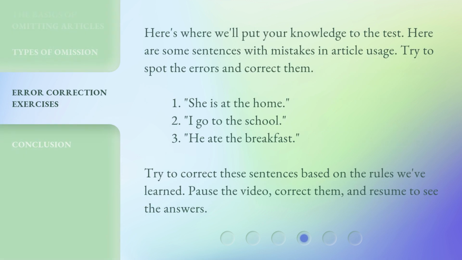Here's where we'll put your knowledge to the test. Here are some sentences with mistakes in article usage. Try to spot the errors and correct them. 1. She is at the home. 2. I go to the school. 3. He ate the breakfast. Try to correct these sentences based on the rules we've learned. Pause the video, correct them, and resume to see the answers.